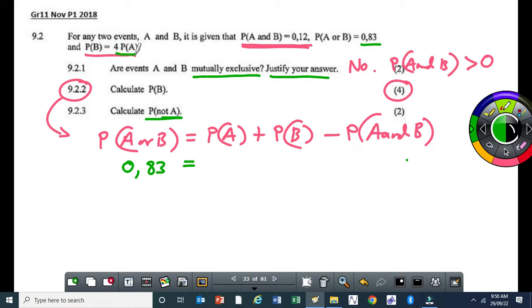Can you look, please? So I'll write here probability of A, but probability of B can be written in terms of probability of A. It's written here, probability of B is equal to 4 times probability of A. So I'll put here 4 times probability of A.